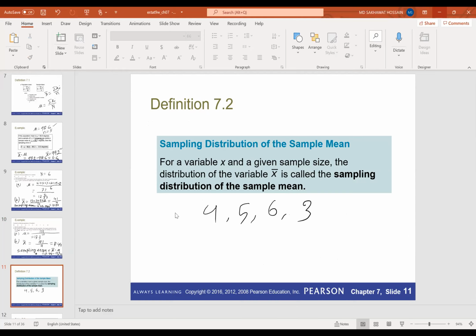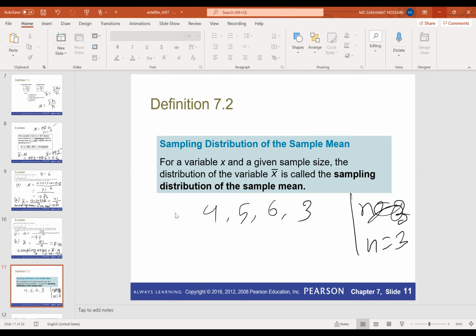And we have 4 observations in our population. Okay, so now we'll collect a sample. For example, if the sample size n is equal to 2 or n equal 3, yeah, let's consider n equal 3. So our sample size n equals 3. Now we can collect different samples from this population, right? If we consider without replacement, that means once you collect the numbers, you are not going to replace them. Then how many possible samples can we have?